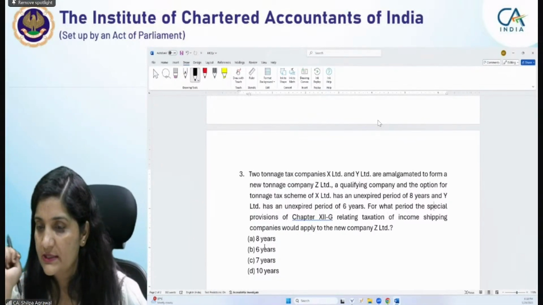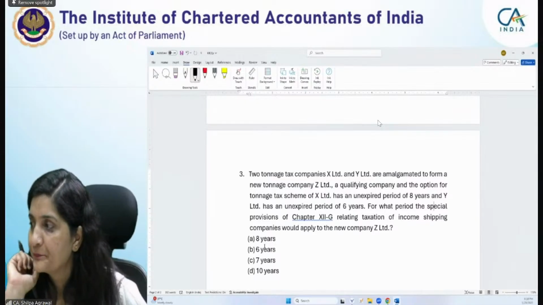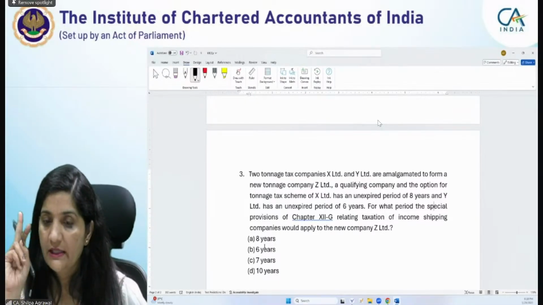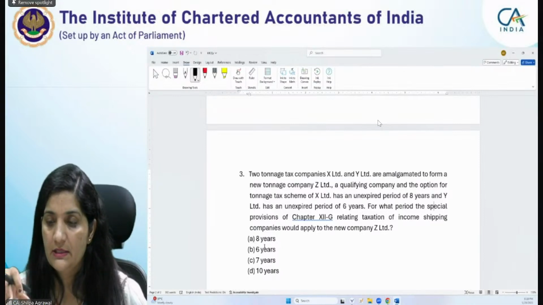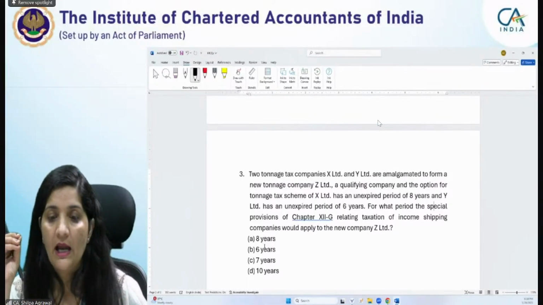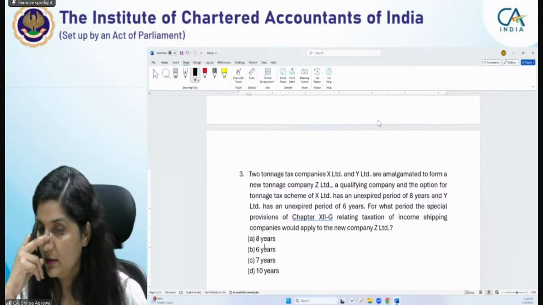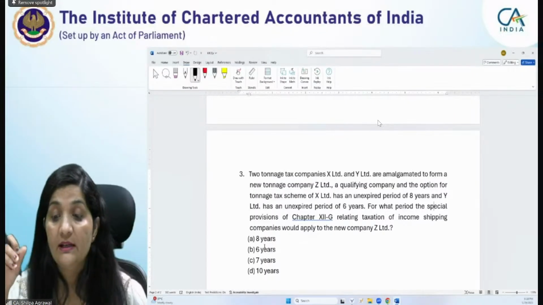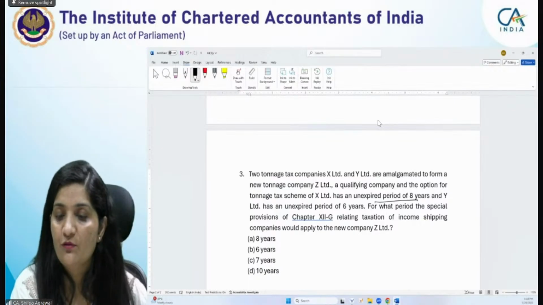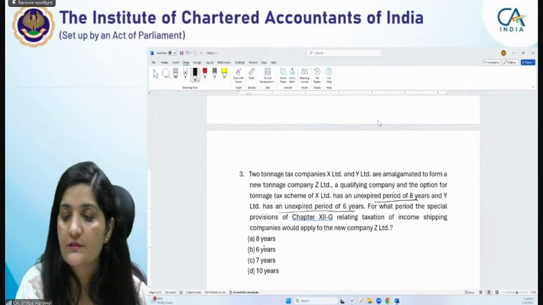Now you read this question and answer me. There are two tonnage companies, X and Y Limited, amalgamated to form a new tonnage company, Z Limited, a qualifying company which is eligible to claim the tonnage tax benefits. The option for tonnage tax scheme of X Limited has an unexpired period of 8 years, whereas in case of Y Limited there is an unexpired period of 6 years.